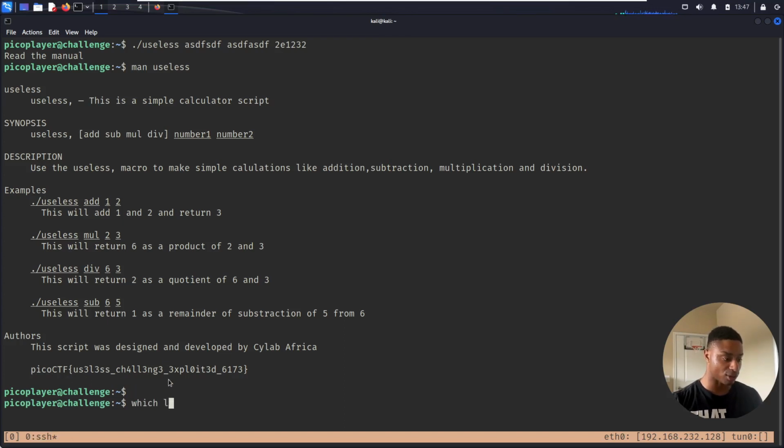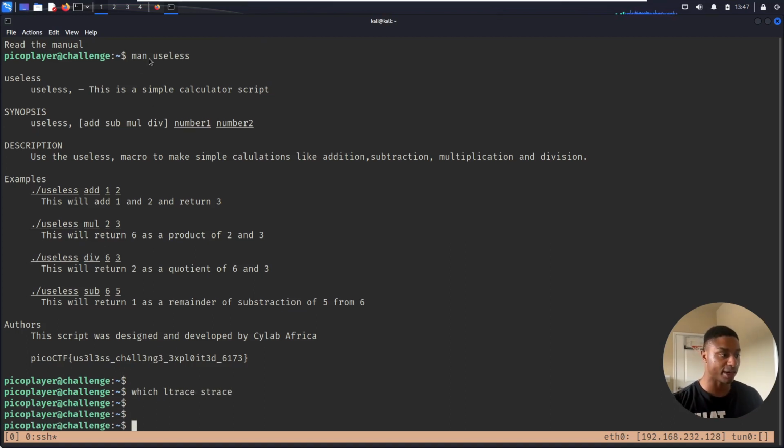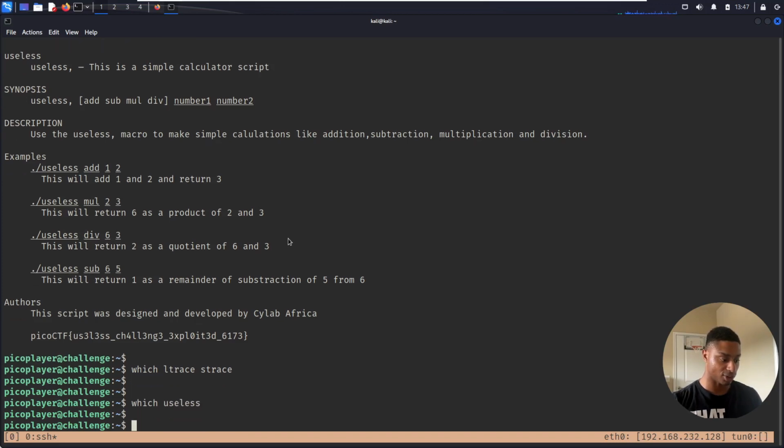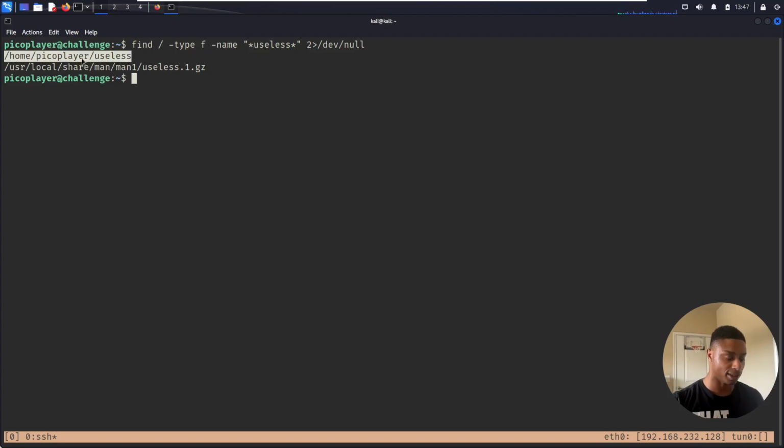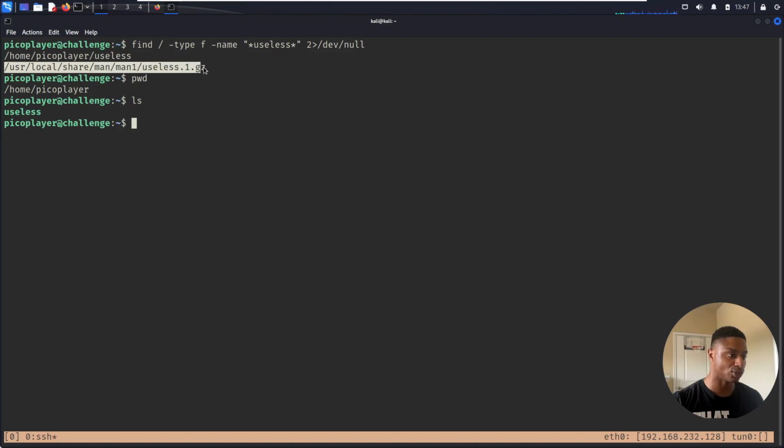That's cool. Does this have ltrace or strace installed? No, it doesn't have either. I'm curious, where is it pulling this info from? If I do which useless. Okay. Let's find all files that have useless in them, and any errors, pipe that to /dev/null. Oh, okay. So we have this. So that's just the script that we're executing. We also have /usr/local/share/man useless.gz. So what is that? If we could just do a file command on this.